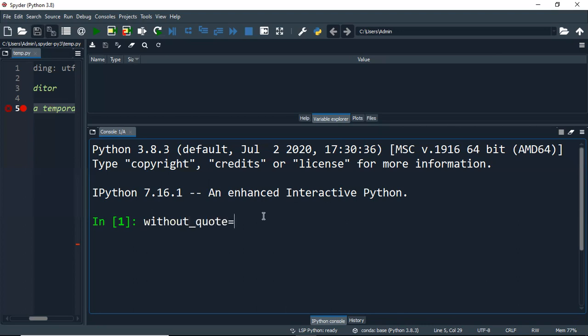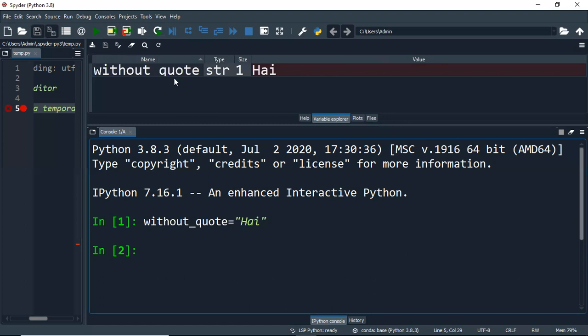Here I assign hi. This is a word which does not contain any apostrophe, so that's the reason I am giving the variable name as without_quote. You can see the variable name is without_quote and the type is str. Only one value has been assigned and the value is hi.